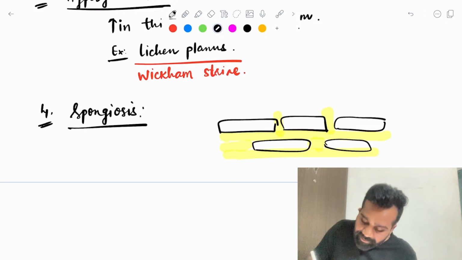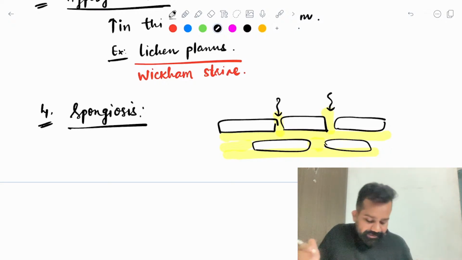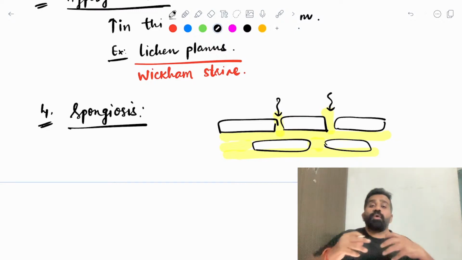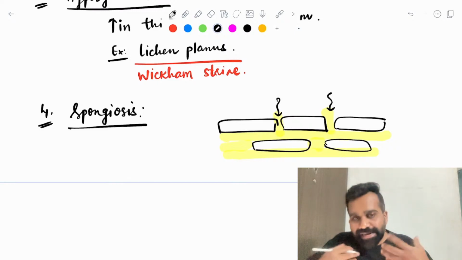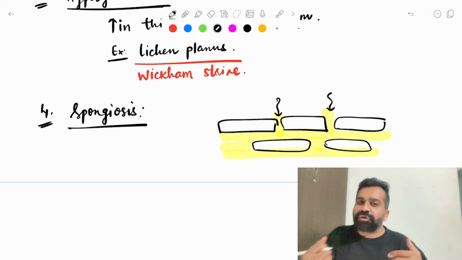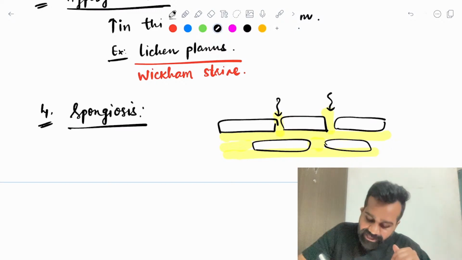But if this barrier is impaired, pathogens can enter, or an irritant like a strong detergent or strong alkali can easily enter the skin and cause inflammation.